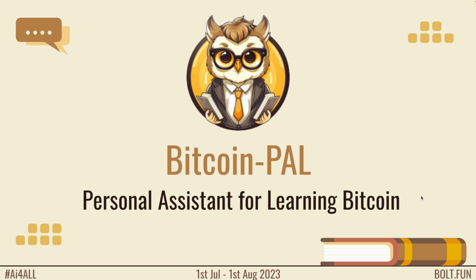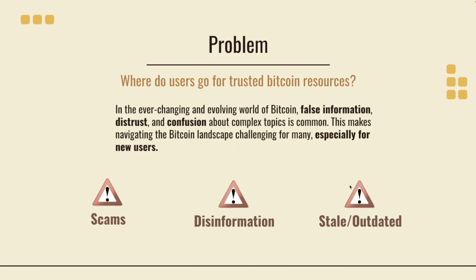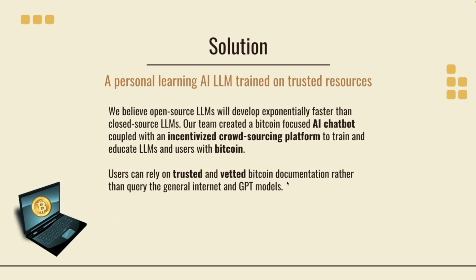So the problem as we see it is that new users don't have a great place to go for trusted Bitcoin resources. False information, scams, disinformation, or even outdated info due to new enhancements, things of that nature, gets confusing for users. And our team really does believe that open source LLMs are going to be developed exponentially faster than the closed source ones, right? And we can also incentivize our users by paying Bitcoin to help train those LLMs and refine them for accuracy.